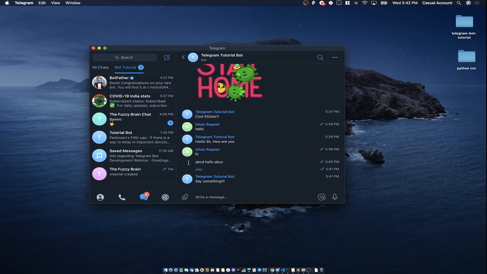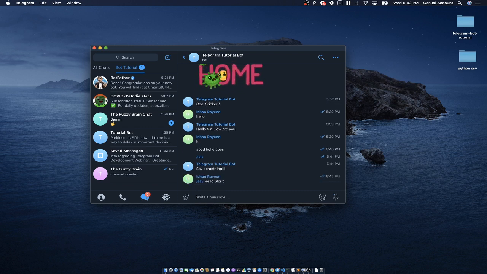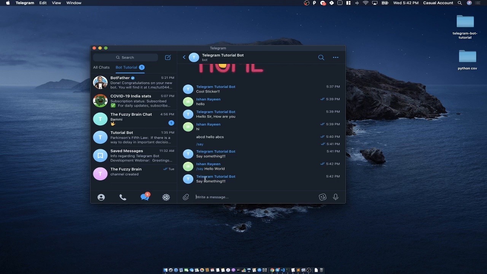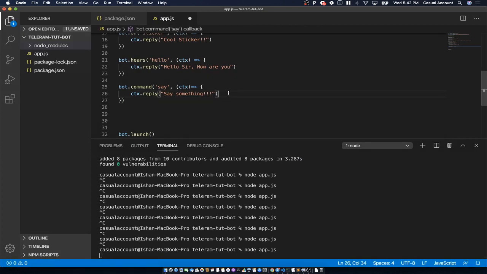So now what I wanted to do is something like this: say hello world. Whenever I do something like this, it should not just reply say something. It should reply with whatever this text is. Okay, so let's go ahead and do it. In the same command, I'll remove this.